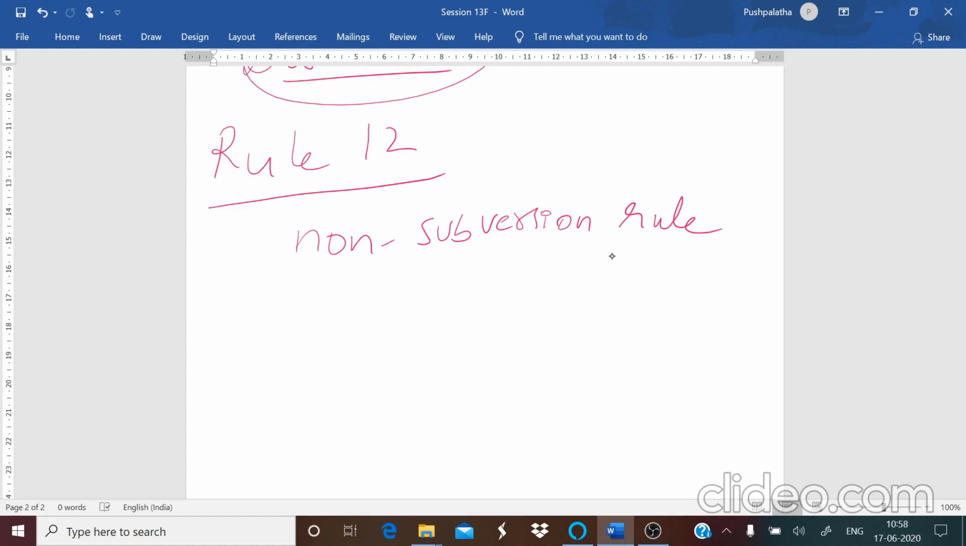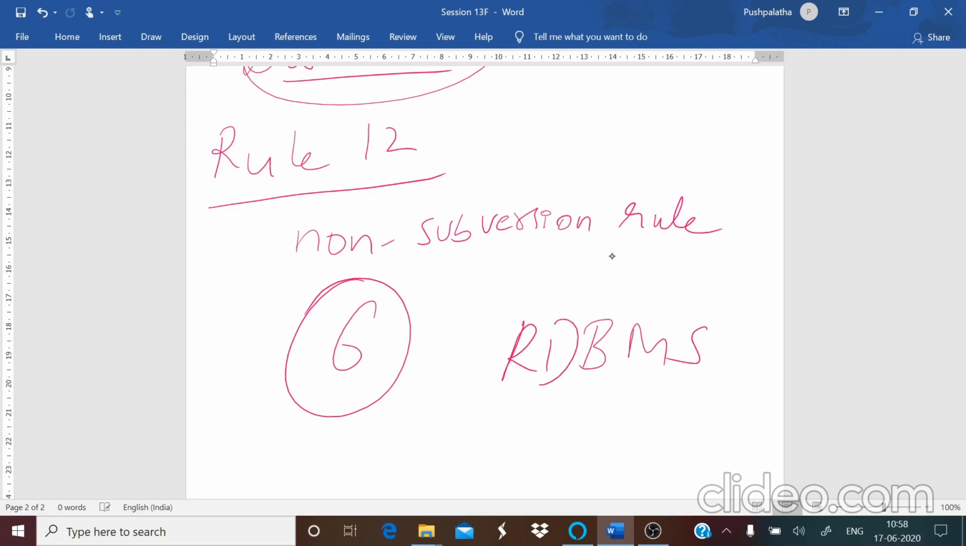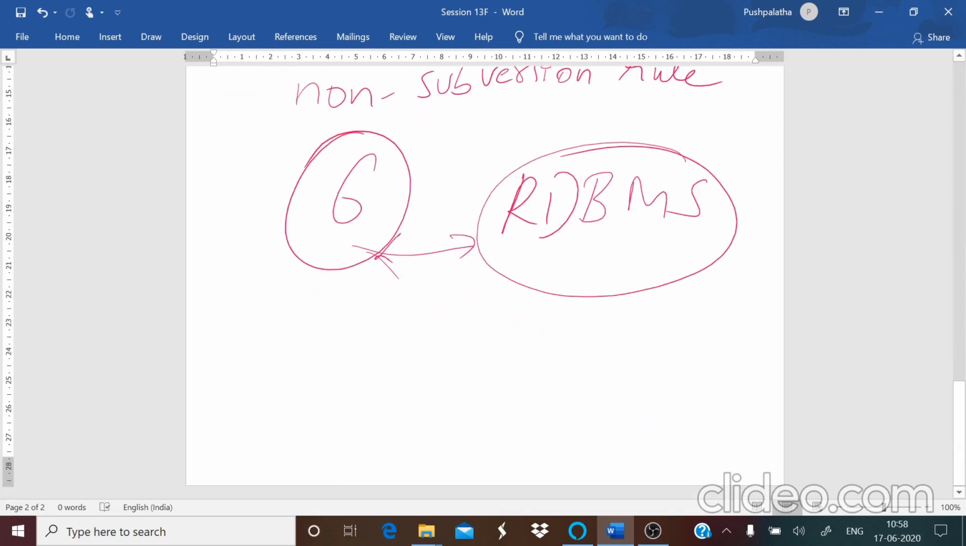And among these 13 rules that you have, if any 6 rules are satisfied, then that database can be considered as an RDBMS, that is a relational database system. Any 6 rules satisfied. It can be more than 6 also, but if 6 rules are satisfied, then that is known as your relational database management system. Now let us go to the next part, that is your types of keys.